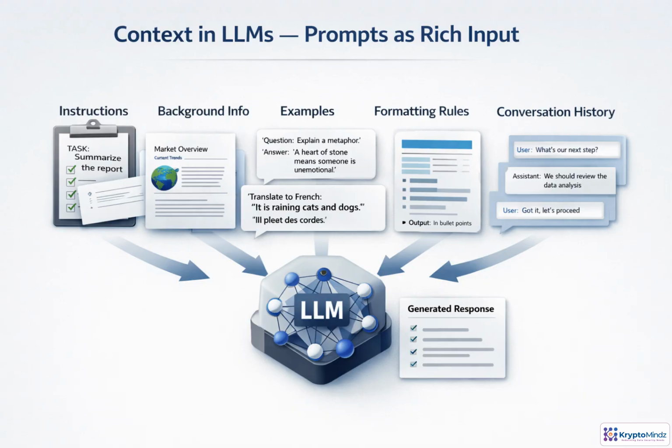For classical machine learning, context is often fixed. Specific columns, specific values, and specific meanings. With LLMs, context is more flexible. A prompt can combine the task, relevant background, examples of good answers, formatting rules, and earlier conversation. That richness is useful, but it also means wording matters. Change the instructions or examples, and the same model may produce a very different response. Prompt design becomes part of engineering.